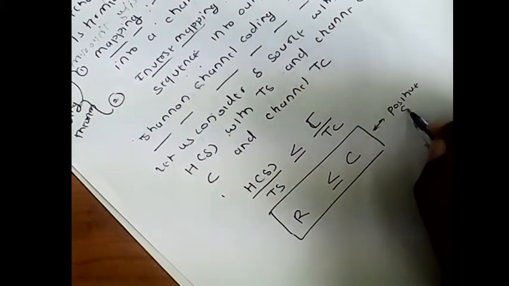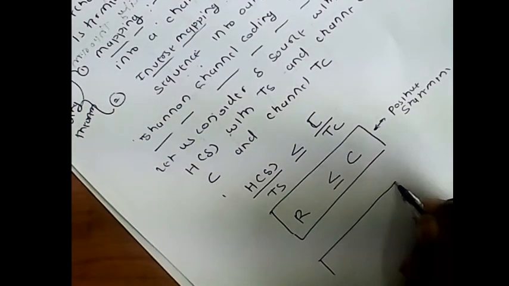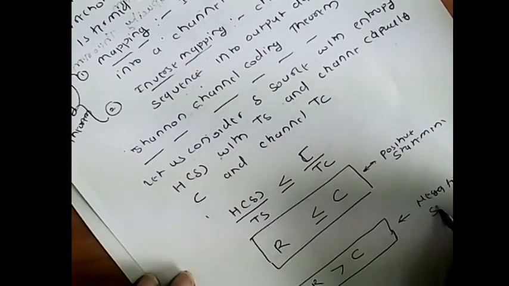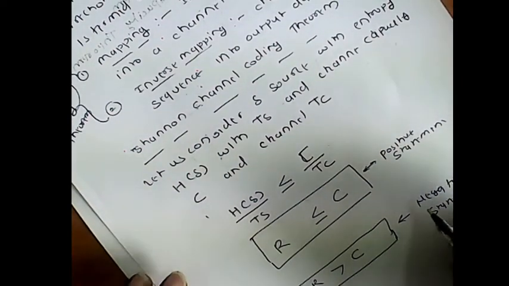This is called the positive statement of the Shannon channel coding theorem. And the second statement says that R is greater than C. This is called a negative statement, where the transmission is not possible.